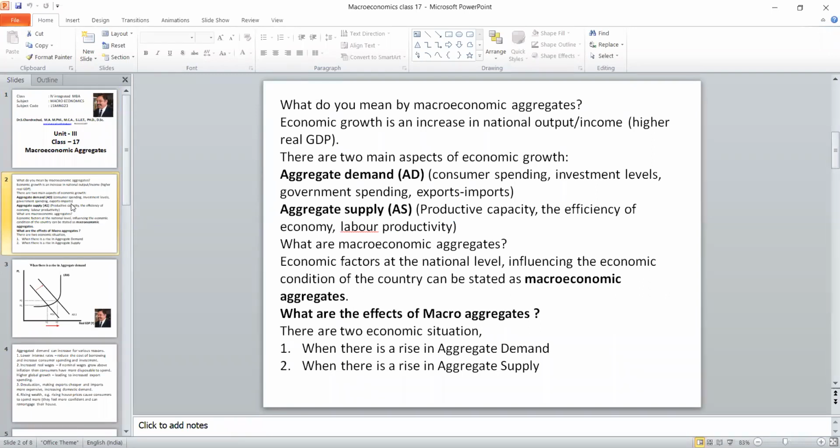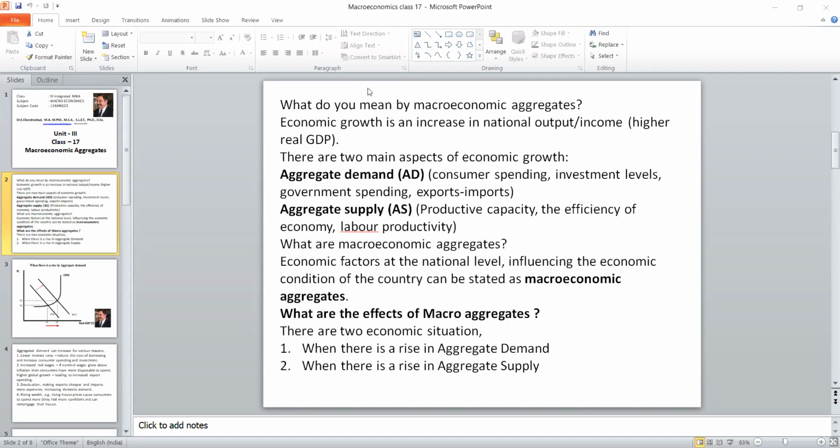But based on these three, there are many aggregates because we have to talk about inflation or employment or the production capacity, all these things. So what we have done is classify the macro aggregates into two. One is aggregate demand, the other one is aggregate supply. In today's class, we are going to study what is the cause for aggregate demand and supply. Similarly, what will be the effect if it rises? Suppose there is an increase in aggregate demand, what will happen? When there is an increase in aggregate supply, what will happen? This is what we are going to discuss in this class.